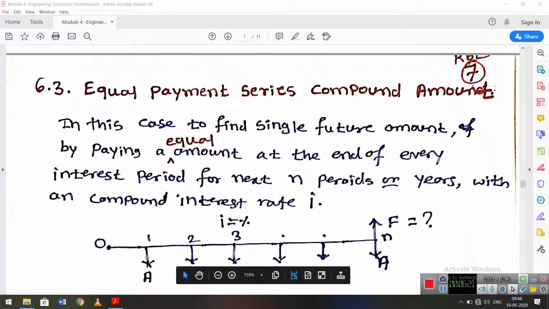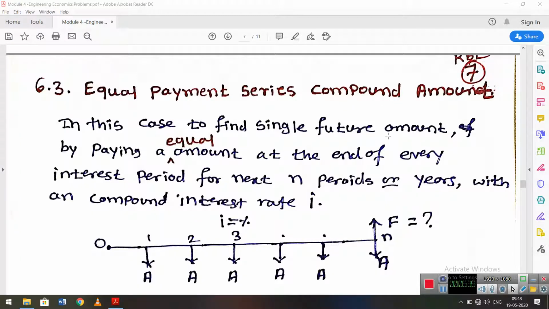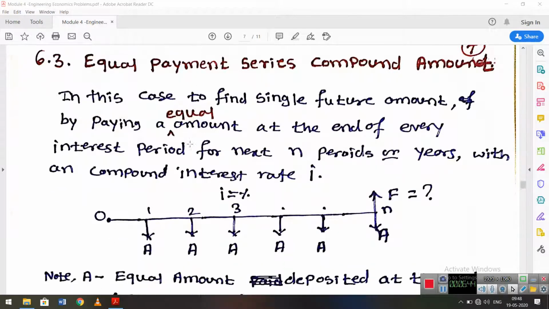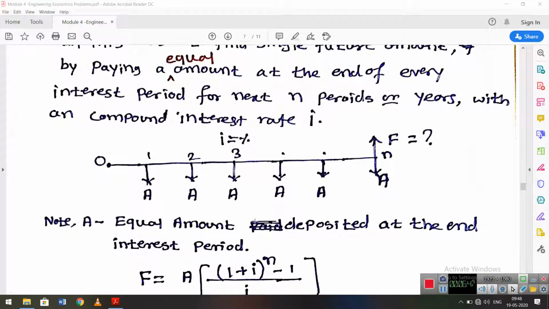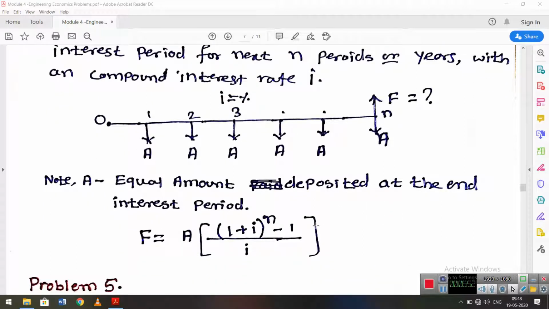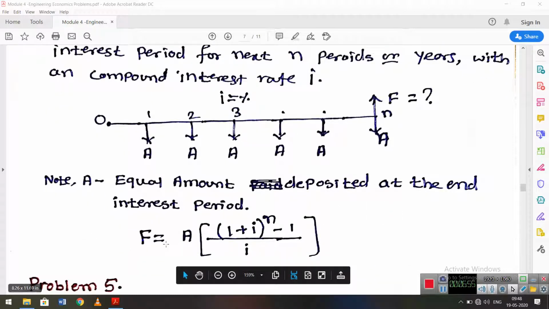I am paying at the end of every year: for the first year end, 2 lakh; second year end, 2 lakh; third year end, and so on. Then how much will I get as the future single payment? In this case, A is the equal amount deposited at the end of every interest period. The equation, the second type of equation, is F is equal to A times ((1 plus I) raised to n minus 1) divided by I.